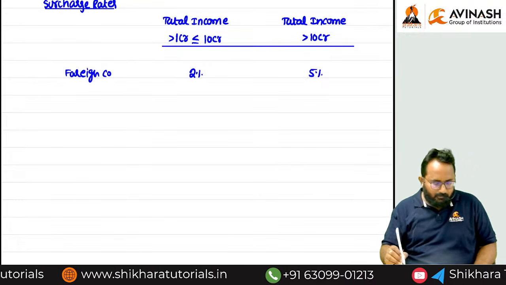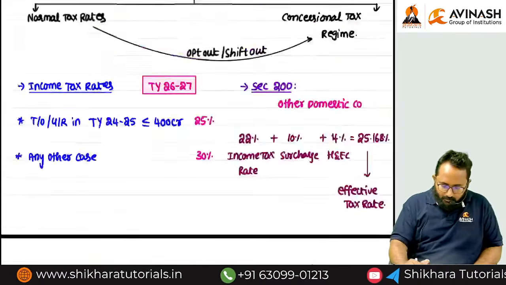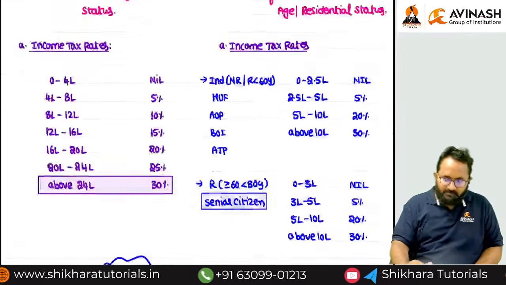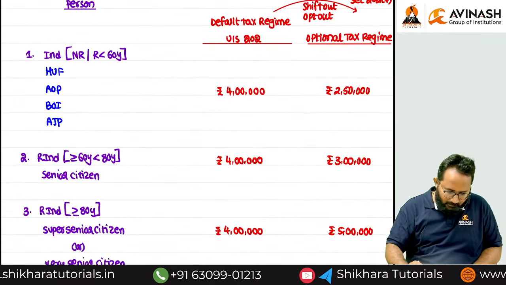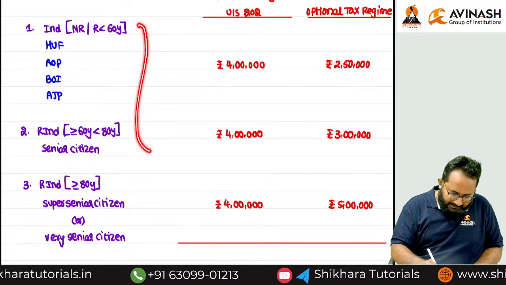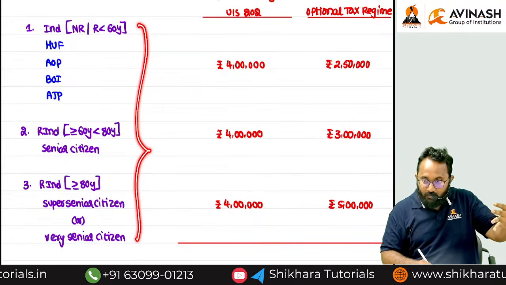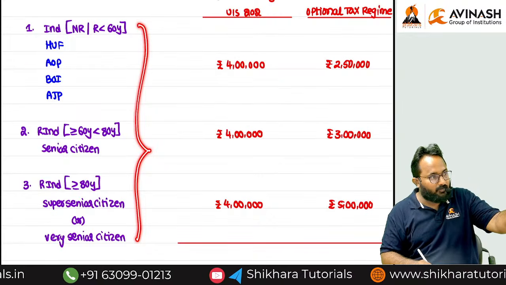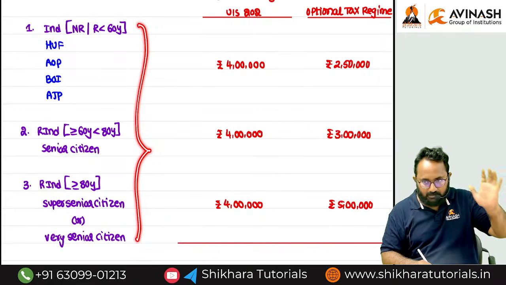Clear? Okay, the foreign company is also over. The domestic company tax rate we discussed, and the foreign company tax rates also. We already discussed the tax rates and surcharge rates for individual, HUF, AOP, BOI, AJP, whether they follow the 115BAC or the optional regime.